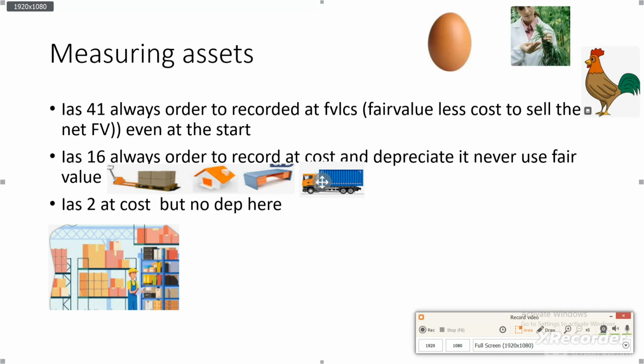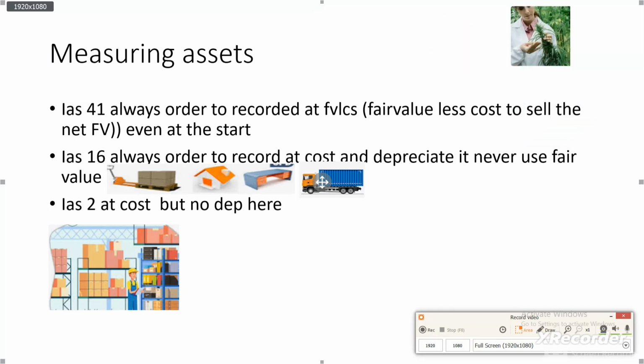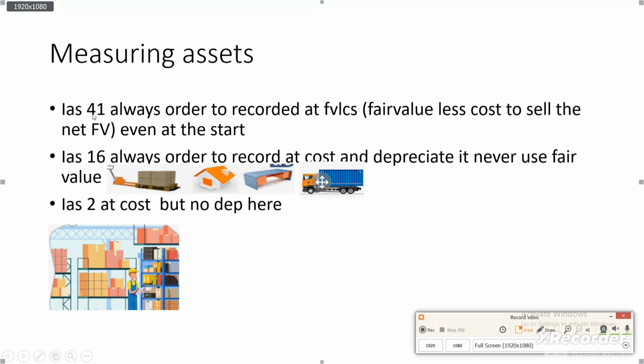But what about when they are biological assets, or a product that you can get from these biological assets? In other words, agricultural produce. We use IAS 41 for biological related products mostly, but sometimes there are situations where we use IAS 16 and IAS 2.